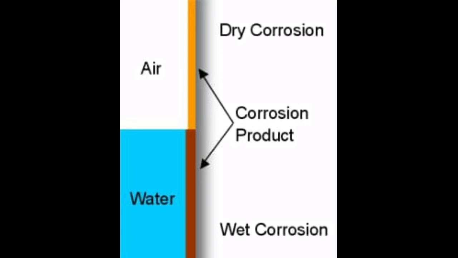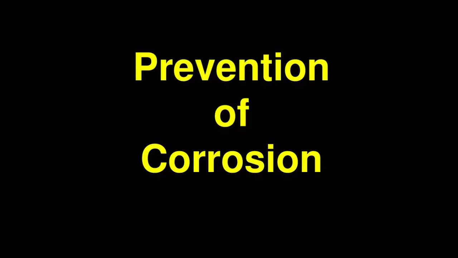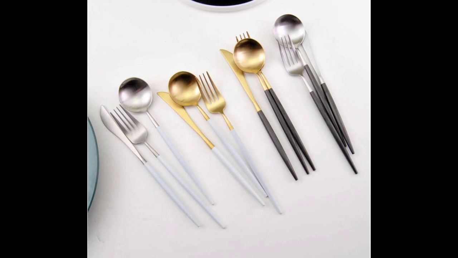Wet corrosion, or electrochemical corrosion. The corrosive action in the presence of moisture is called wet corrosion. It occurs as a result of electrochemical reaction of metal with water or aqueous solution of salts, acids or bases. The next one is methods of preventing corrosion. The first method is alloying. The metals can be alloyed to prevent the process of corrosion. For example, stainless steel. You can see many steel items alloyed with many other metals.